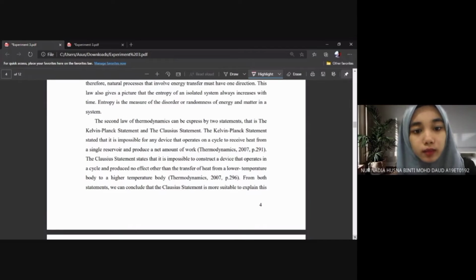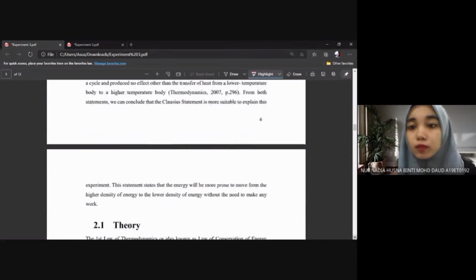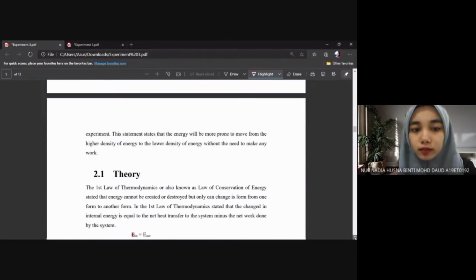The Clausius statement states that it is impossible to construct a device that operates in a cycle and produces no effect other than the transfer of heat from a lower temperature body to a higher temperature body. It means that we need energy input to the system in order to transfer heat from a lower temperature to a higher temperature. From both of these statements, we can conclude that the Clausius statement is more suitable to explain this experiment because the statement states that the energy will be more prone to move from the higher density of energy to the lower density of energy without the need to do any work.